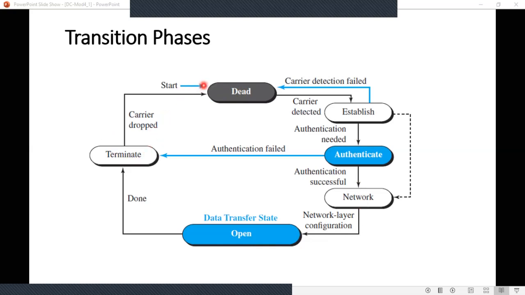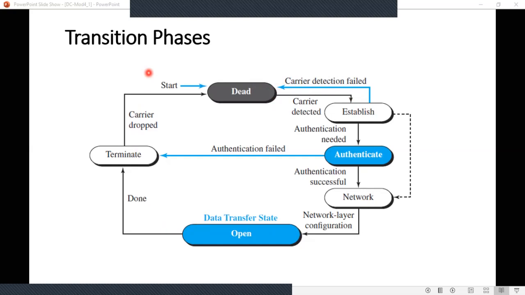This arrow mark always represents the start of the machine, and in a finite state machine diagram, each state is always represented by a rounded rectangle, and the state name is written inside it. When an event occurs, it will move to the next state, or it will continue in the same state. Hope you understood these transition phases.